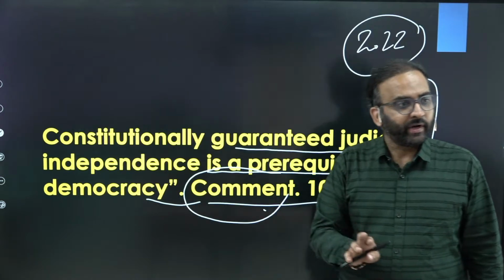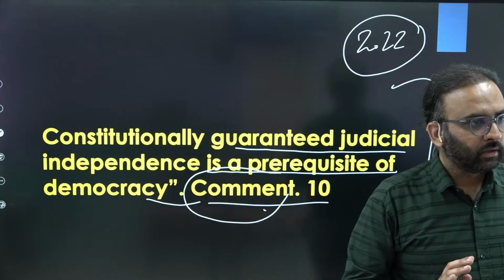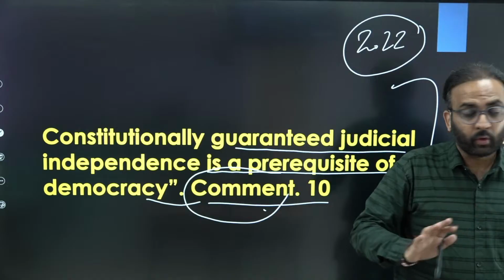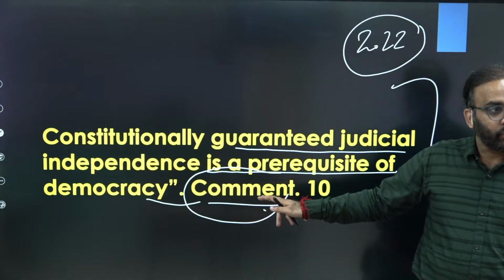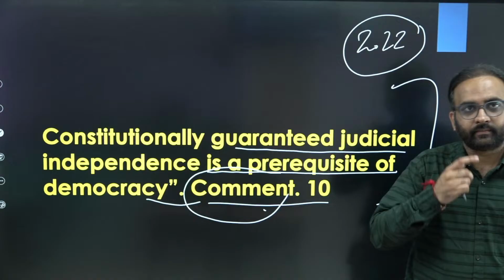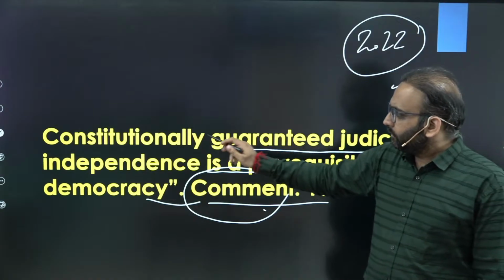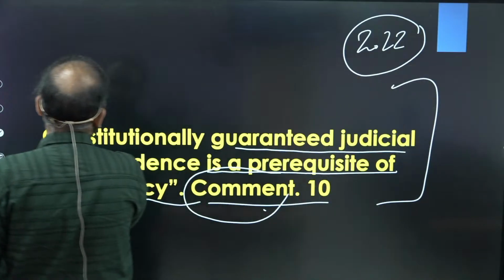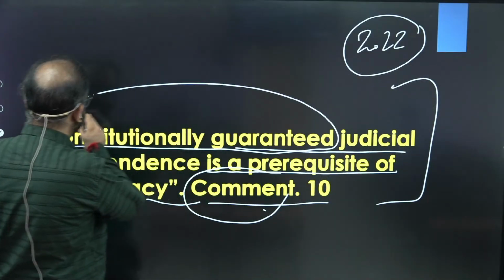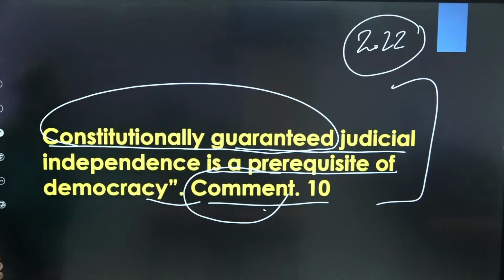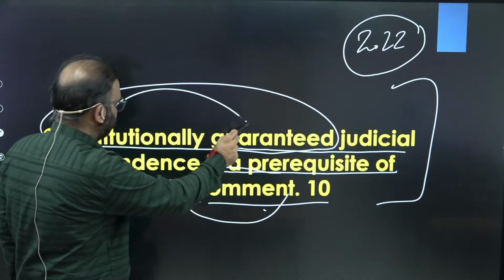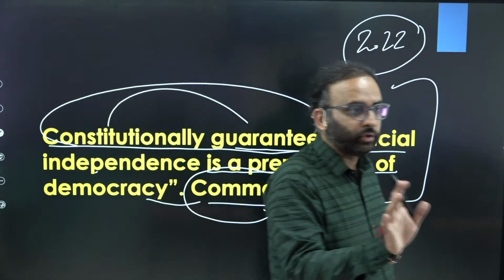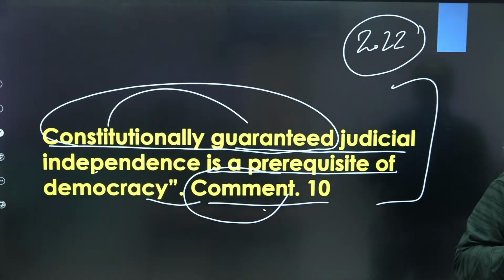Sometimes students avoid providing their opinion. They may conclude with a futuristic conclusion or suggestive conclusion, but don't do it, because the tail word itself is asking you to provide your opinion. So for these statement based questions, you can break the salient subparts of the statement. One is constitutionally granted judicial independence. Constitutionally granted means there are constitutional provisions which provide judicial independence. So that should be part of your answer.